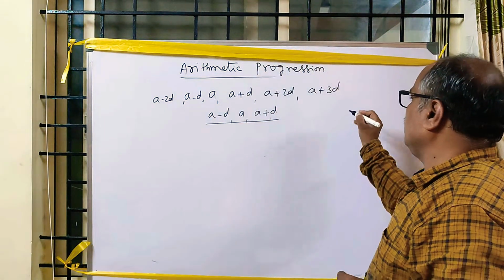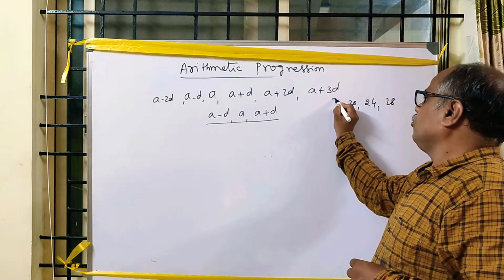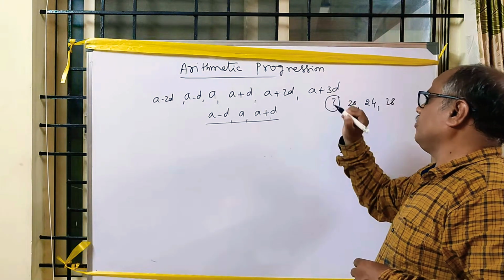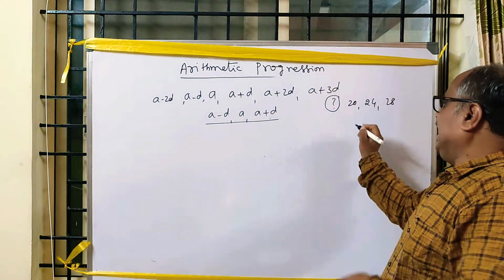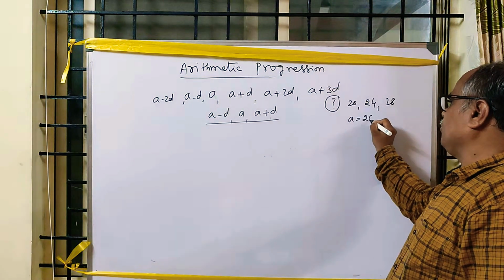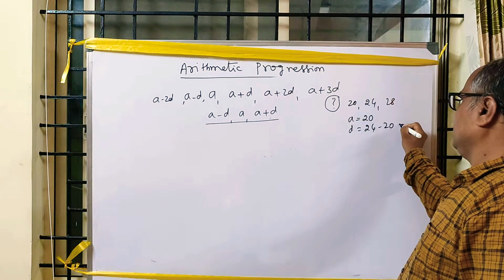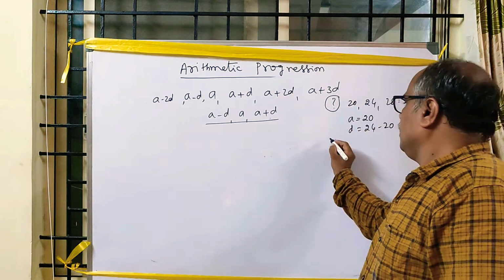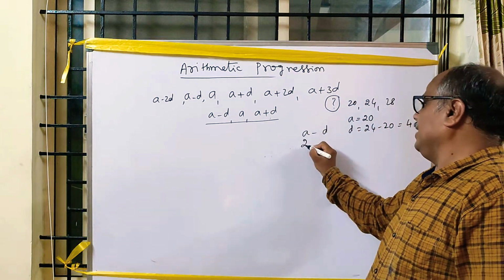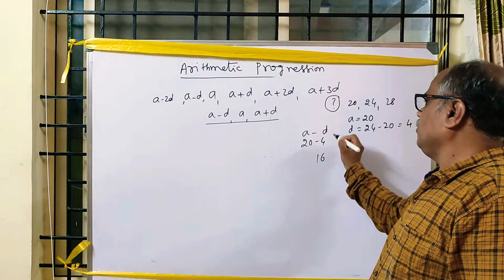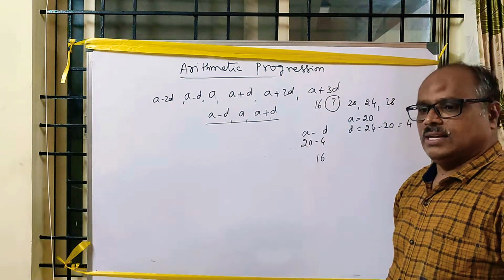For example, 20, 24, 28 is there. You don't know what the previous term of 20 is. Is it correct or wrong? I am going to check it out. Now, A is the first term. Its value is 20. Common difference is 24 minus 20, which equals 4. Here, A minus D I am going to write. What is A? 20 minus 4. What is the value? 16. Definitely 16. 20's previous term is 16.